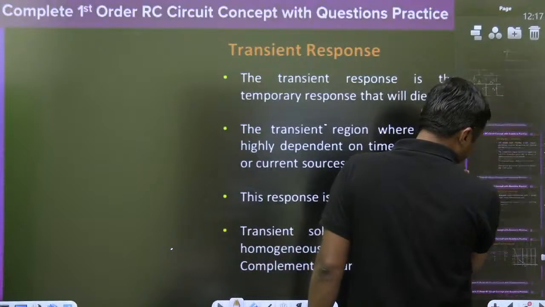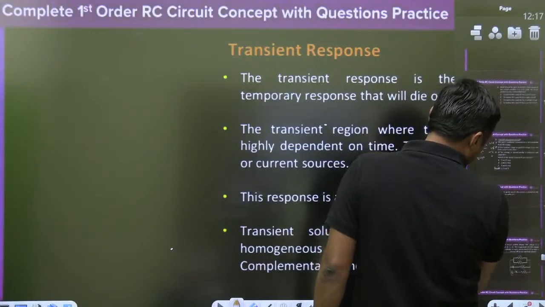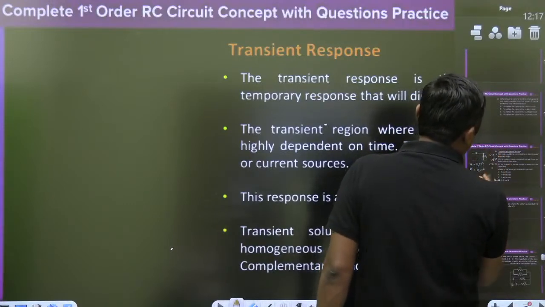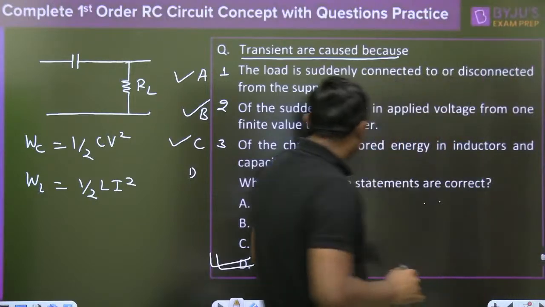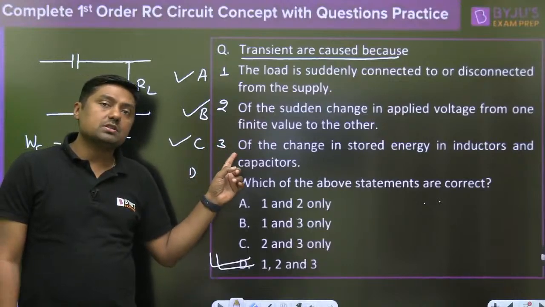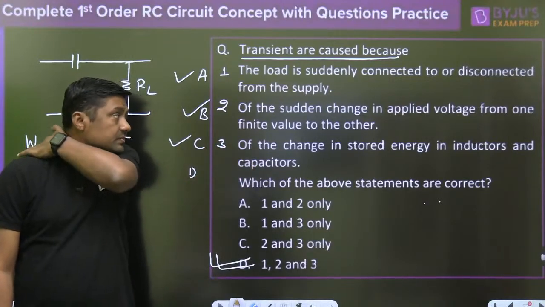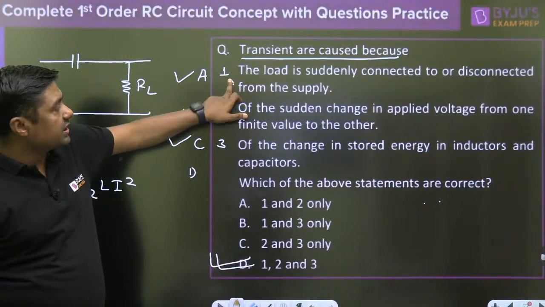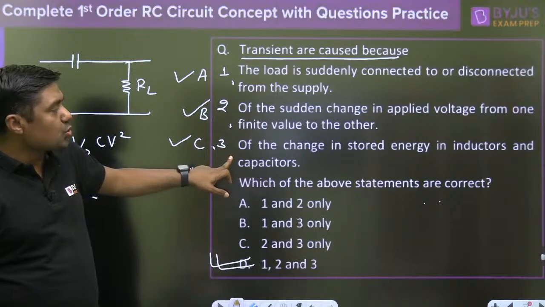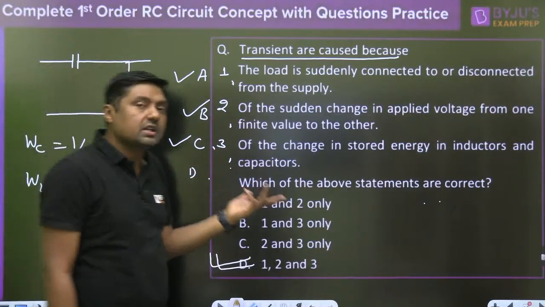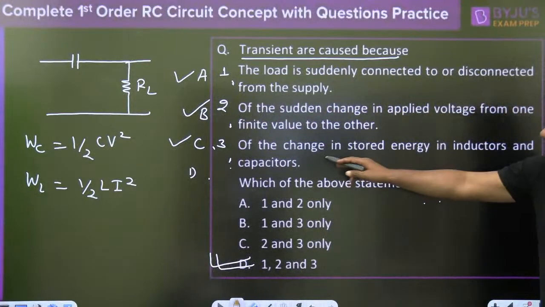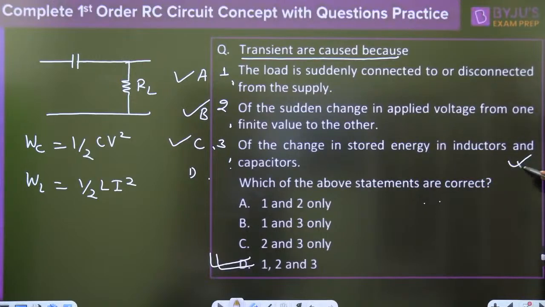Please watch this. Where is the sudden change written here? Please tell me. Surjit, watch this third point. Where is the sudden change written here? In this case, the load is suddenly connected. In this case, sudden change in the applied voltage is written. But in this case of the change in stored energy in the inductor and capacitor, where is the sudden change written here? Is it clear? No sudden change word is used in the third statement.